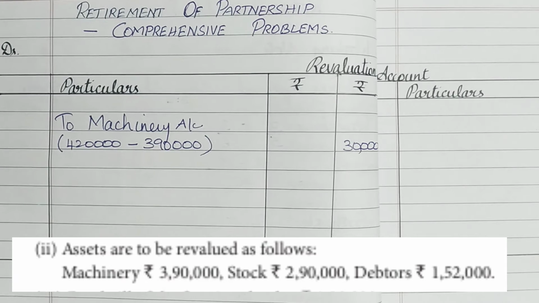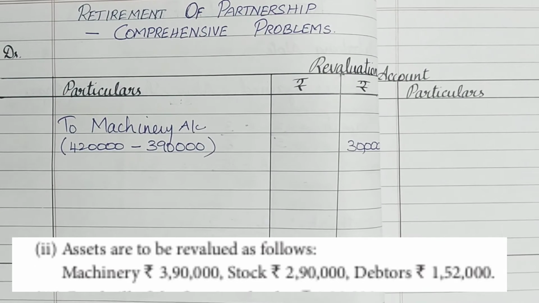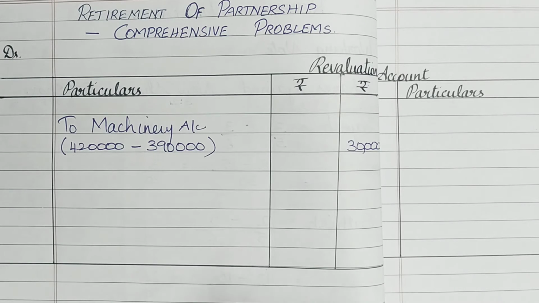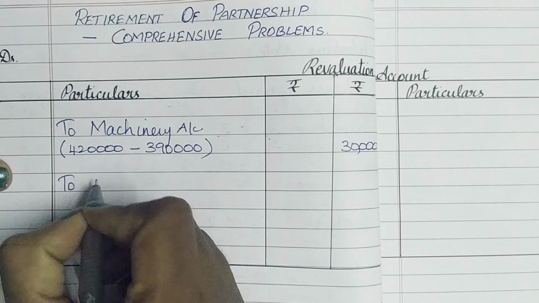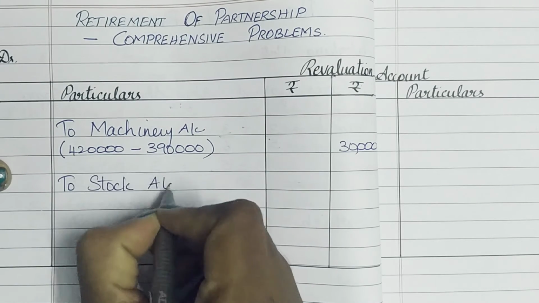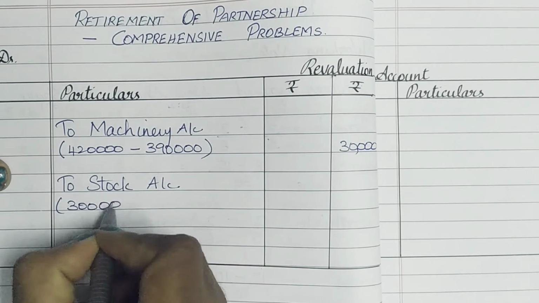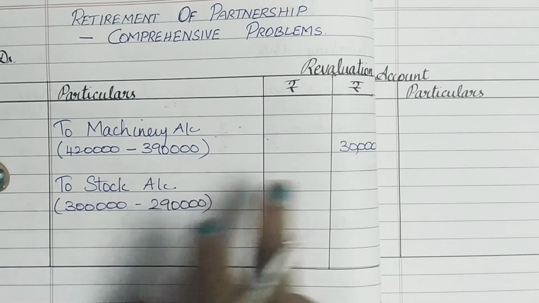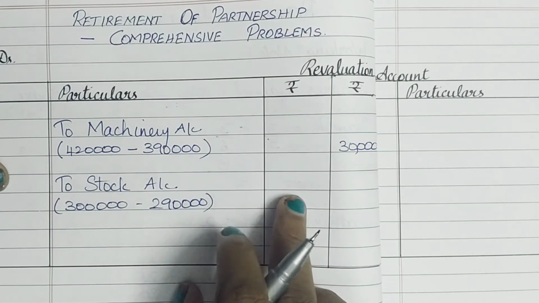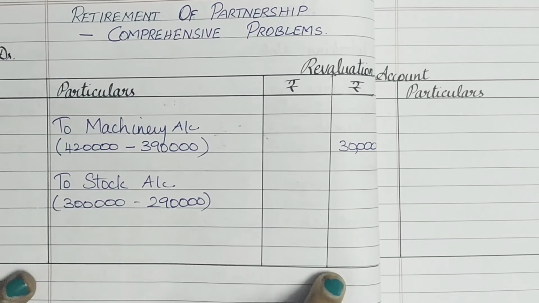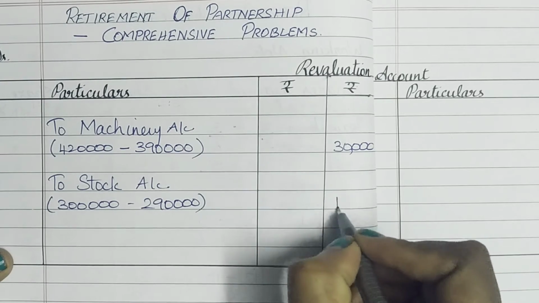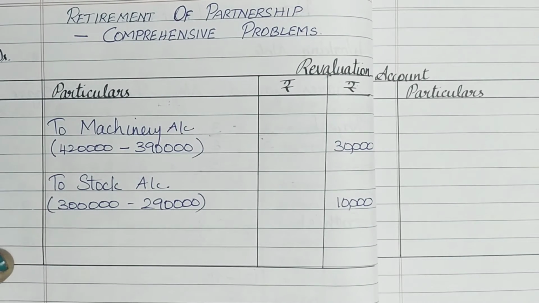The next item given in the adjustment is stock 2,90,000, whereas it is 3 lakh rupees in the balance sheet. So stock also has been decreased when you compare it with the balance sheet. Go to the debit side and write to stock. That's going to be 3 lakhs minus 2,90,000. You can ask why this is not going into the details column or the inner column. That is not required for this particular revaluation account; it is only for our reference as to how we have done the sum. So this is 10,000 rupees, the stock value which has been decreased.